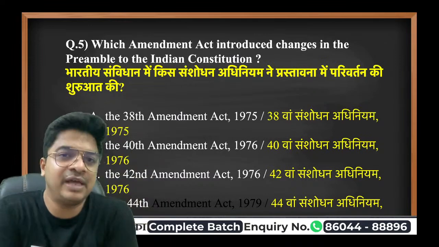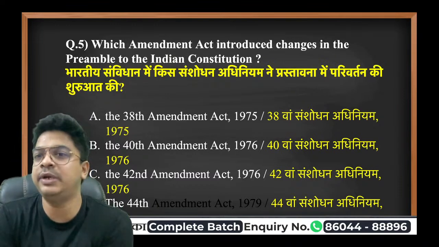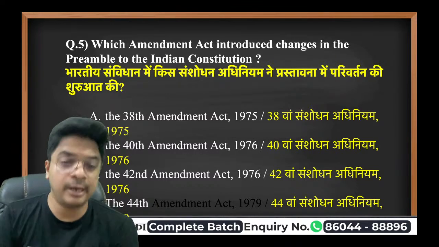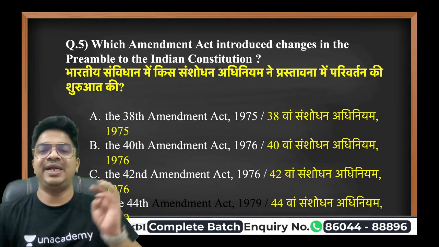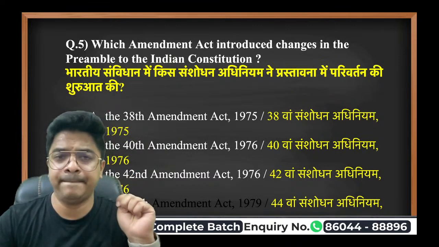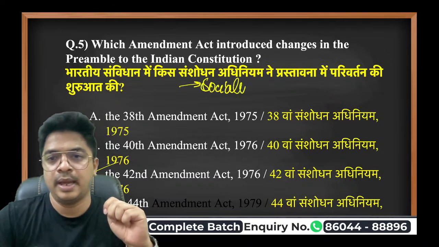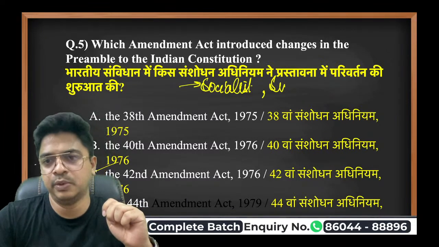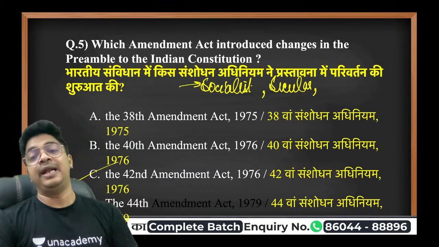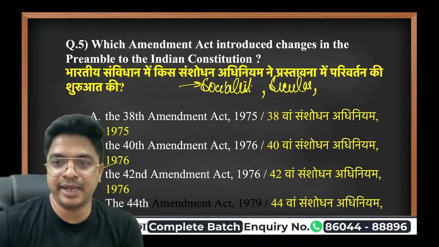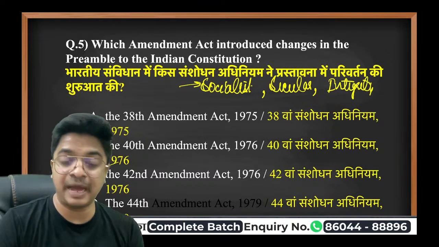So now see guys, what were the changes? If you are having any notebook, I would recommend you to have one, because I'm going to talk about a list of the changes that were introduced by Mrs. Gandhi. First of all, she introduced 3 words which are very, very important. Number 1, socialist. Number 2, secular. Socialist, secular, and integrity. These 3 words were added to the constitution. They were added to the preamble of India.